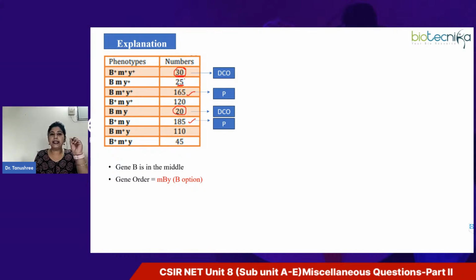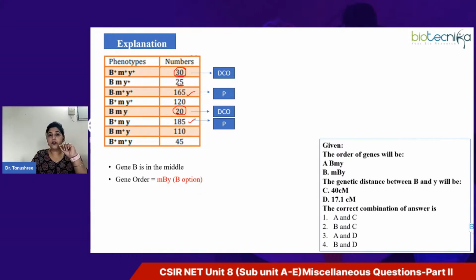In case of any doubt, the very first thing you have to see is that if you compare the alleles, they are not given in the cis configuration. Here you have to recall what is cis configuration and trans, like coupling and repulsion.